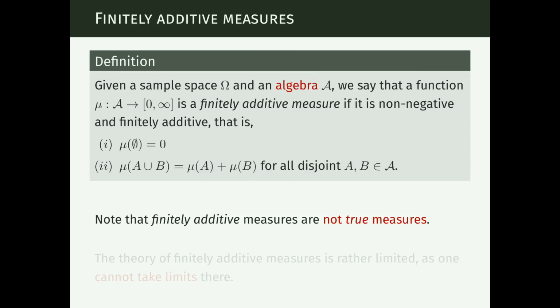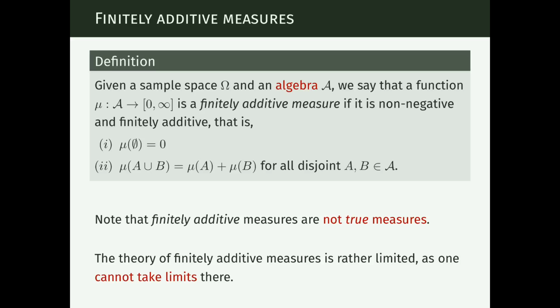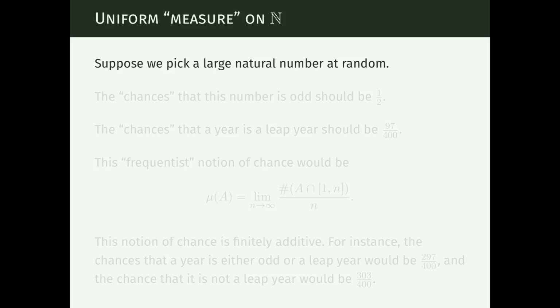The first thing to note is that finitely additive measures is not a very good name because they are not really measures. And the theory of finitely additive measures, as we have discussed in the first part of this module, is rather limited. Why? Because we cannot take limits there. We have seen that a measure which has nice properties, in the sense that you can use it in combination with limits, needs to be countably additive, not just finitely additive.